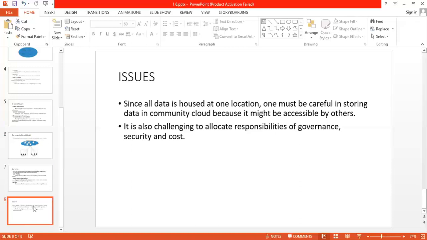For that, one needs to first make clear which kind of application I am going to use, what amount of data it is going to generate, what amount of resources I need, and what type of resources I need. On the basis of these things, one can choose the cloud model among these four types. Thank you.